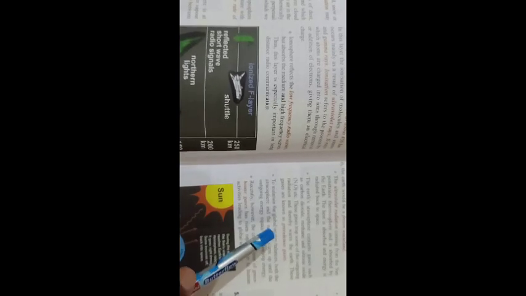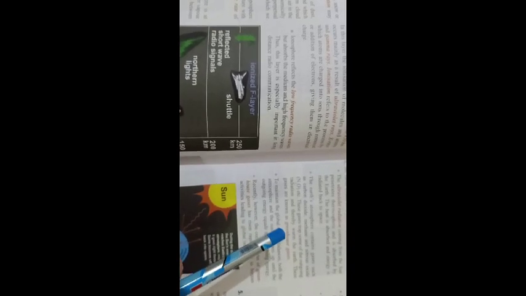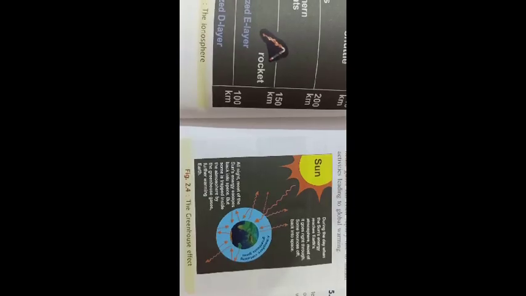But whenever the concentration of these gases increases, the temperature goes on increasing, because the outgoing radiation going from the surface is absorbed by these gases. So these gases maintain a normal temperature of the earth. Whenever the concentration of gases like carbon dioxide, methane, nitrous oxide or sulfur dioxide increases, the temperature of the atmosphere goes on increasing, and that is termed the greenhouse effect.